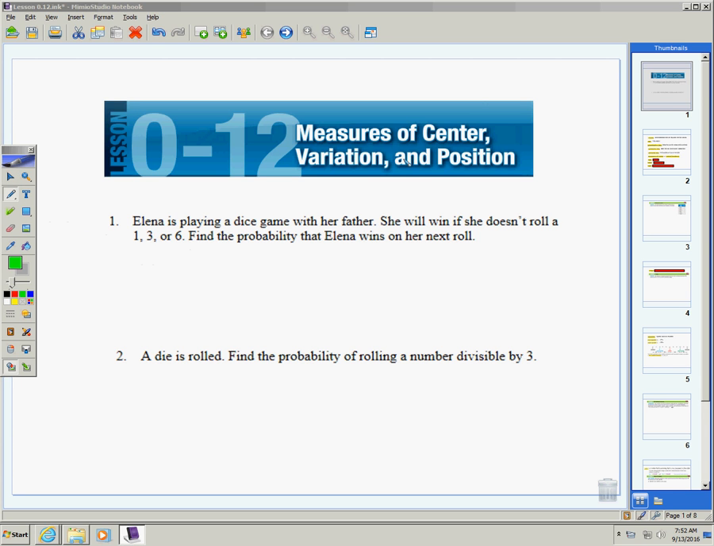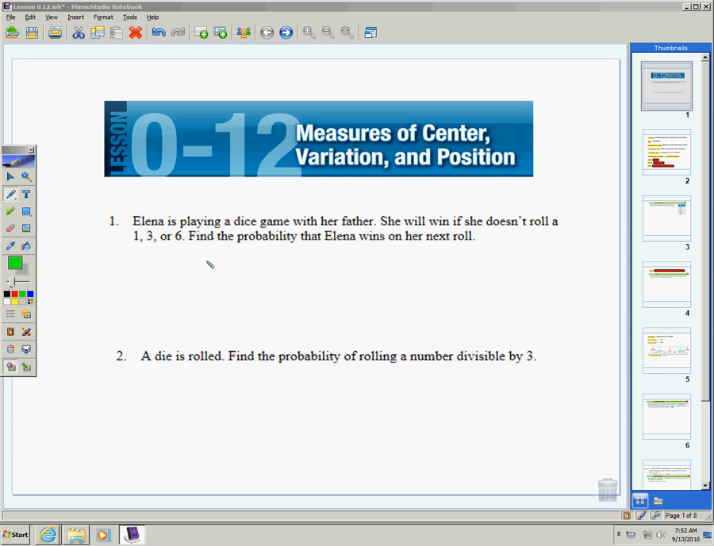Talking about measures of center, variation, and position. Some of these things you've already talked about. Hopefully all of them will be familiar. Okay, this is talking about things like mean, median, mode, range, things like that. So hopefully all of this is stuff you actually already know, even if you don't recognize it from the title.